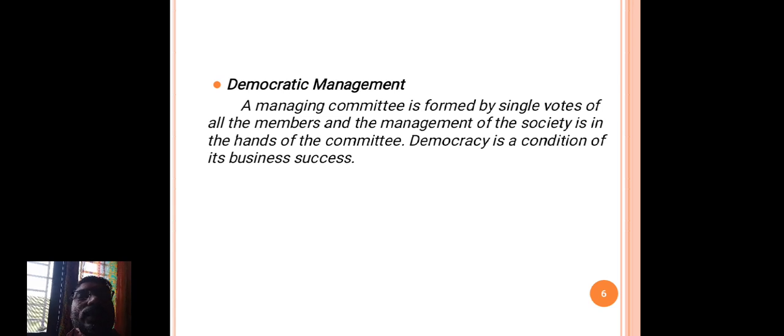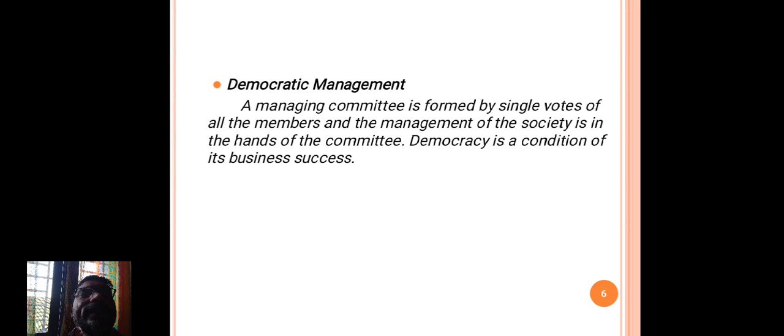Democratic management. A managing committee is formed by single votes of all the members, and the management of the society is in the hands of the committee. Democracy is a condition of its business success.